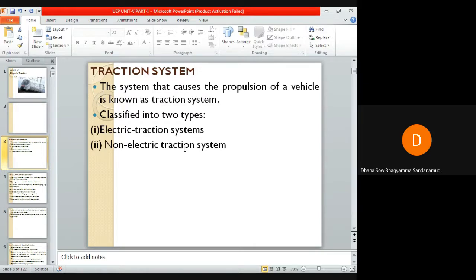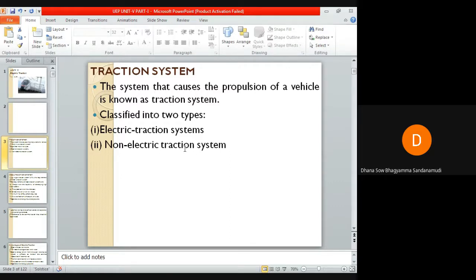So the traction system causes propulsion of a vehicle, with the driving force obtained from various devices, such as a steam engine, electric motor, or diesel engine. Traction systems can be classified into two types: electric traction system and non-electric traction system.